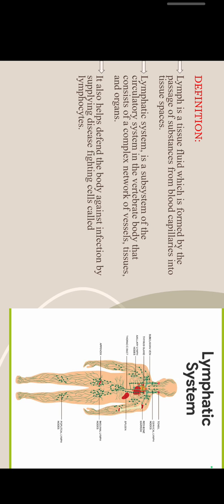What is the lymphatic system? Lymph is a tissue fluid which is formed by the passage of substances from blood capillaries into tissue space. The lymphatic system is a subsystem of the circulatory system in the vertebrate body that consists of a complex network of vessels, tissues, and organs. It also helps defend the body against infection by supplying disease-fighting cells called lymphocytes.